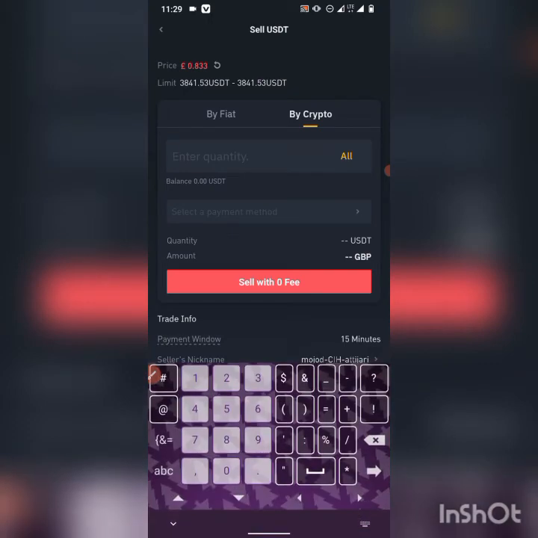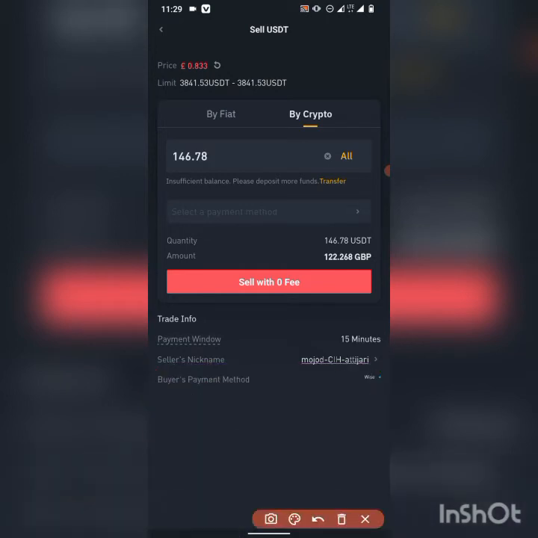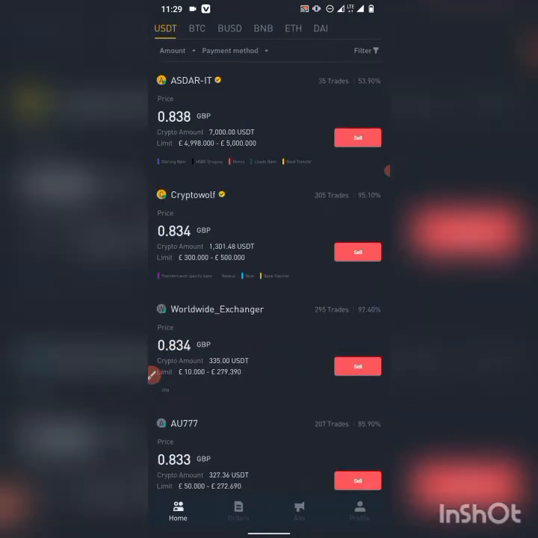So we have 146.78 USDT. So that should give us, look at it, what we'll get in GBP. That's 122.268 pounds. So we'll have 122 pounds, 268 pence. Okay, so you send to this person on Wise. This is your relative, whoever the person may be. So once the person gets that, all the person needs to do is to look for an exchanger in the UK.